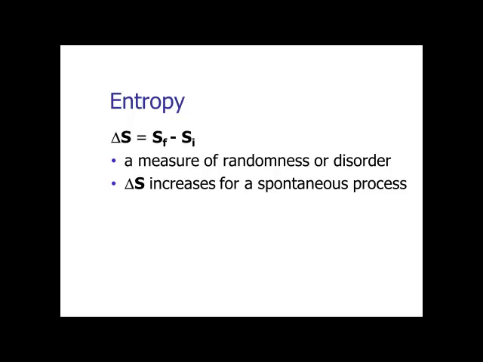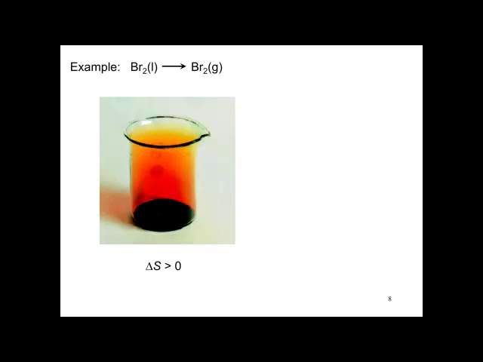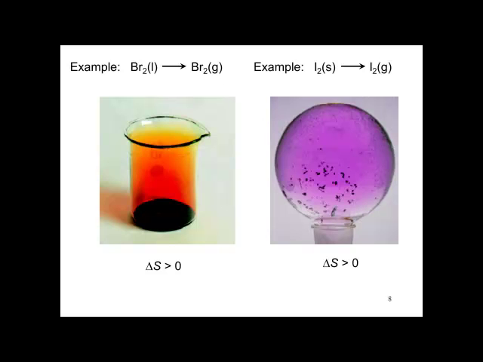Entropy change, again, is the final entropy minus the initial entropy, and entropy is a measure of randomness or disorder. The important thing to remember is delta S increases for a spontaneous process. Here's an example: bromine liquid being converted into bromine gas. Delta S is greater than 0. Another example is I2 solid becoming I2 gas. Again, delta S is positive.